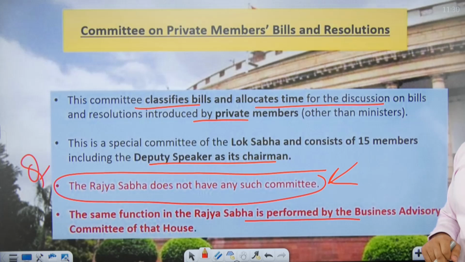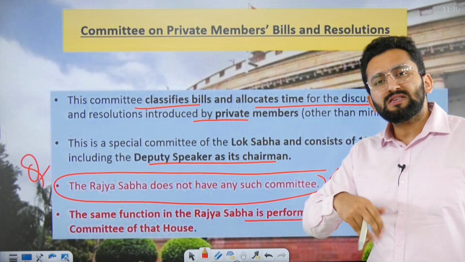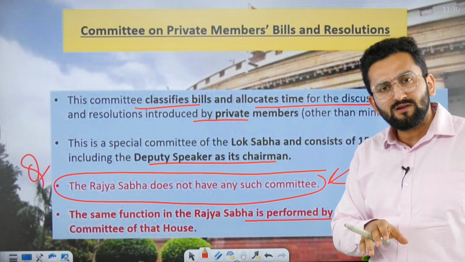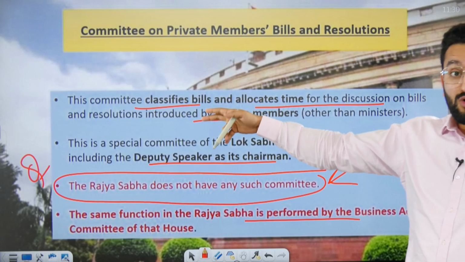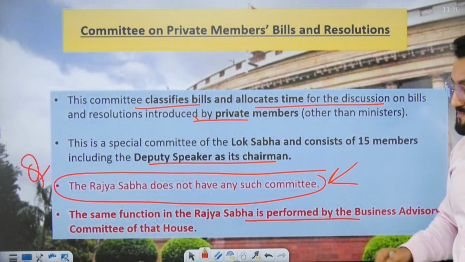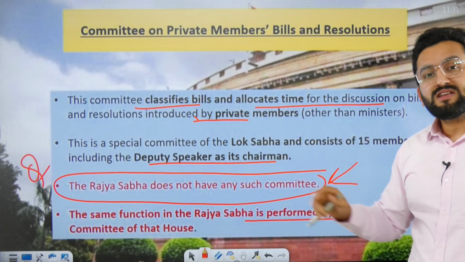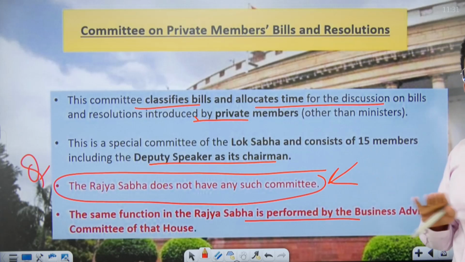Now, the Committee on Private Member Bills and Resolutions. A private member bill means a bill presented by someone who is not a minister, right? To classify these bills and allocate time to bills by private members, the chairman of this particular committee is the Deputy Speaker. Rajya Sabha does not have any such committee.